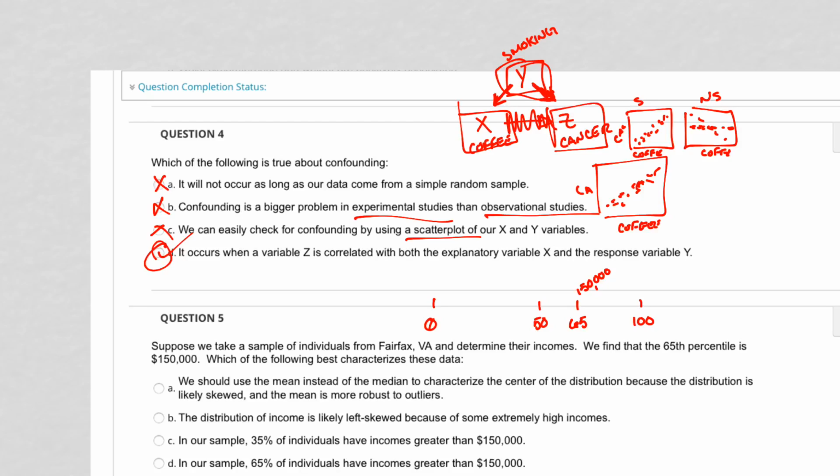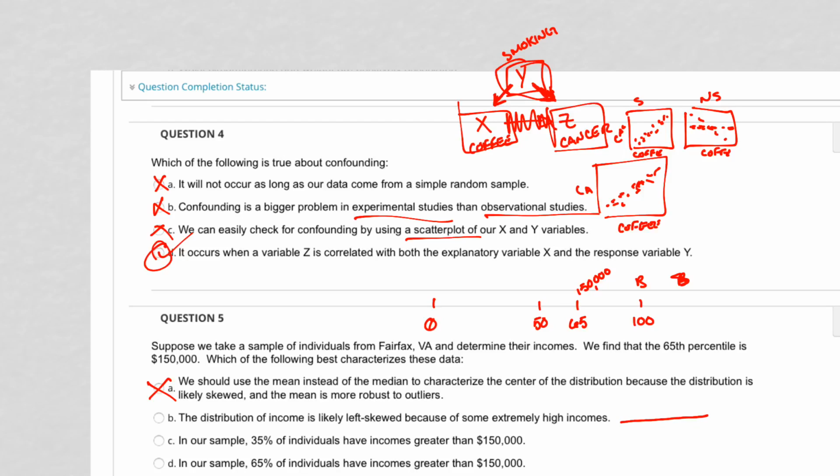No. The mean is very sensitive to outliers, okay? If somebody has $1 billion out here somewhere in the 100th percentile, they're going to severely affect the mean. It's the median that is robust to outliers. The distribution of income is likely left skewed because of some extremely high incomes? No. So